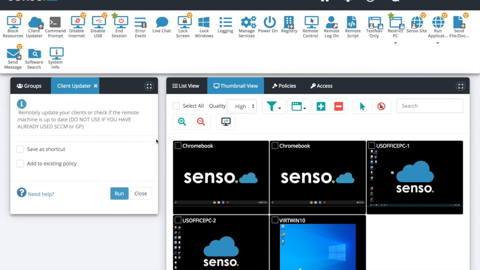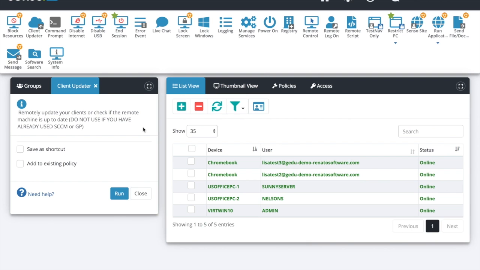So Client Updater. Client Updater is really great when we have updates that get pushed out because, you know what, being a cloud-based solution, super awesome. This will allow you to update it right in the portal. After the initial installation, anytime that we make any changes to it, our extension changes on Chromebooks, that updates automatically. The MSI changes on the PC side of it, we're going to upload the client right here.